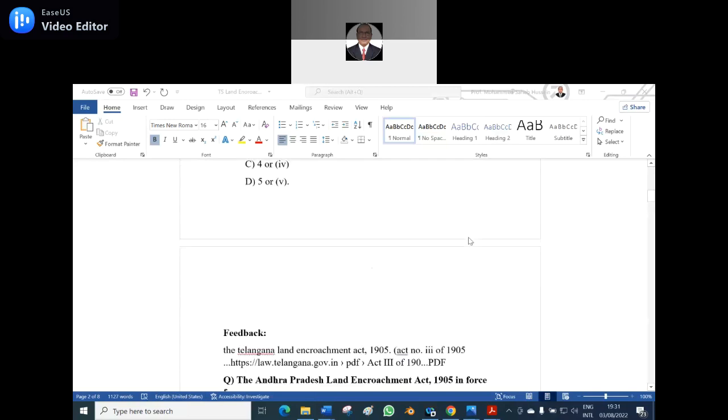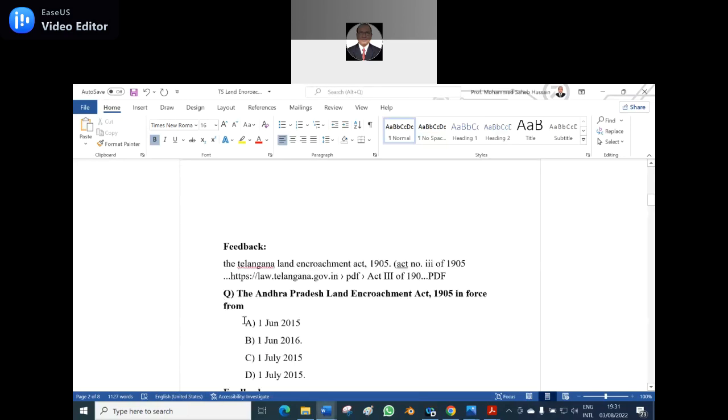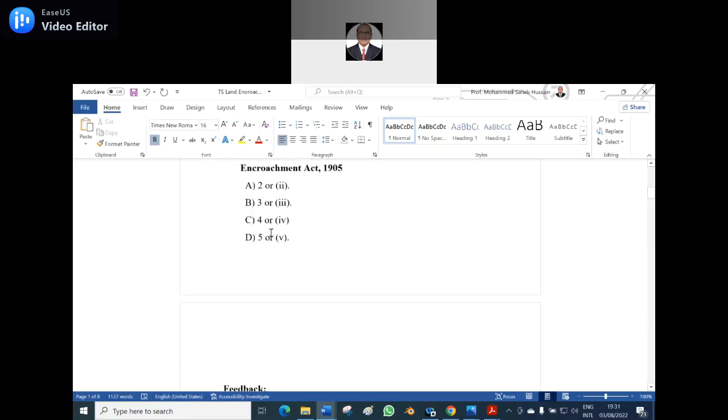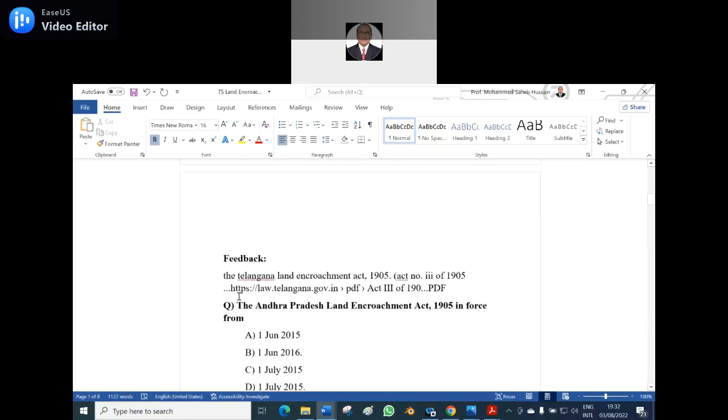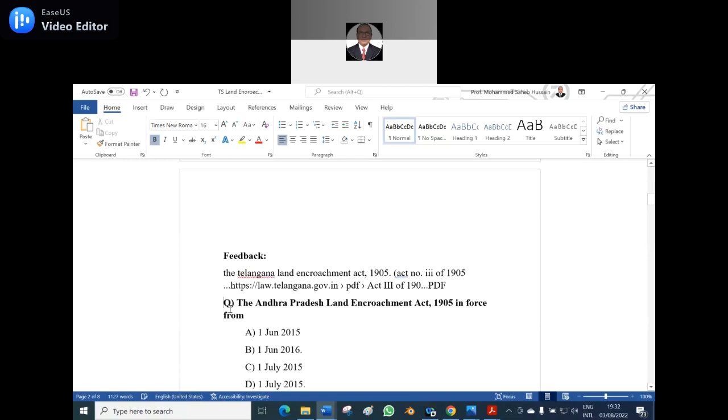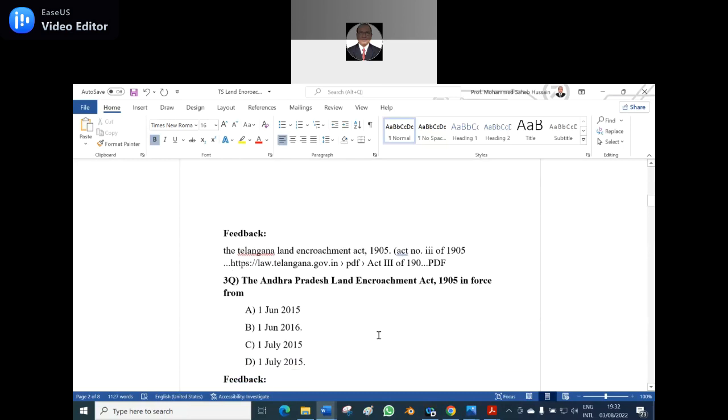Yes, sir. The third question is, the Andhra Pradesh Land Encroachment Act 1905 in force from which year? Option A, 1st January 2015, B, 1st January 2016, C, 1st July 2015, D, 1st July 2015. Of course, repeated the same.